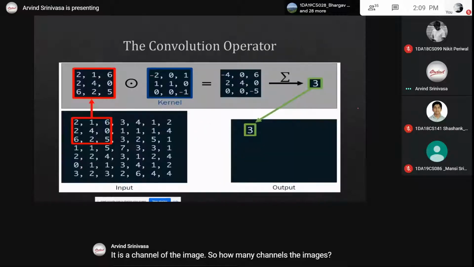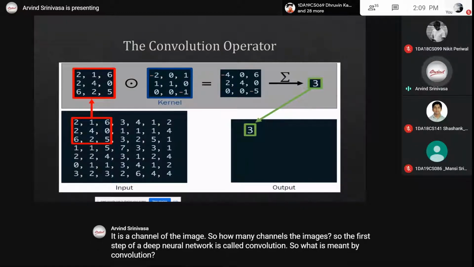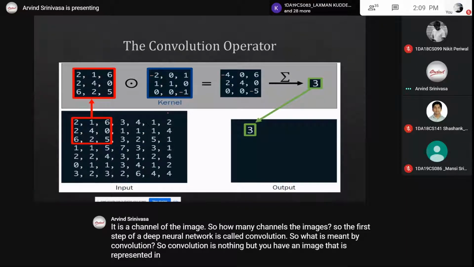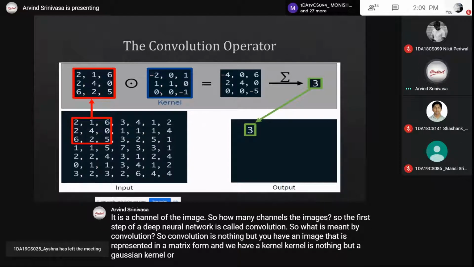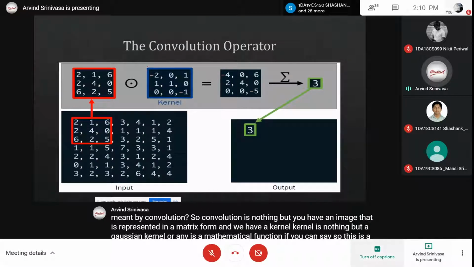Okay. So the first step of a deep neural network is called convolution. What is meant by convolution? Convolution is nothing but you have an image represented in matrix form, and we have a kernel. A kernel is a Gaussian kernel, or any mathematical function, if you can say. So this is a kernel. If you do element wise multiplication of the data, this is a 3 cross 3 of an image, and this is a 3 cross 3 of a kernel.